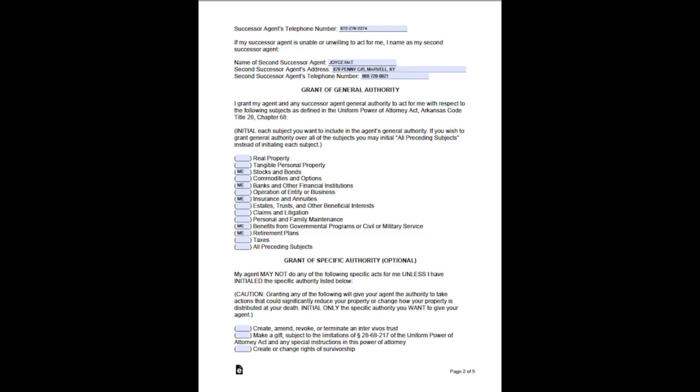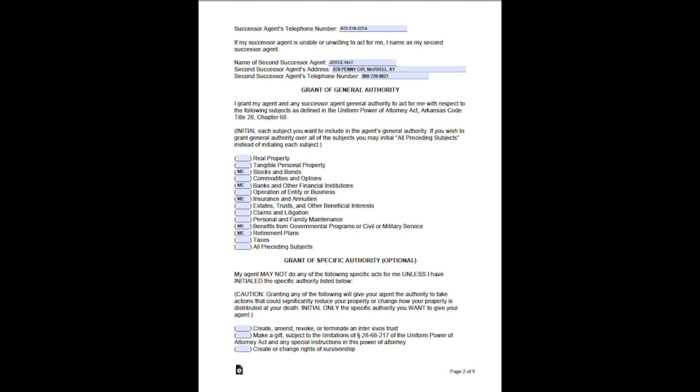Grant of general authority. I grant my agent and any successor agent general authority to act for me with respect to the following subjects as defined in the Uniform Power of Attorney Act, Arkansas Code Title 28, Chapter 68. Initial each subject you want to include in the agent's general authority. If you wish to grant general authority over all of the subjects, you may initial all preceding subjects instead of initialing each subject. Real property.